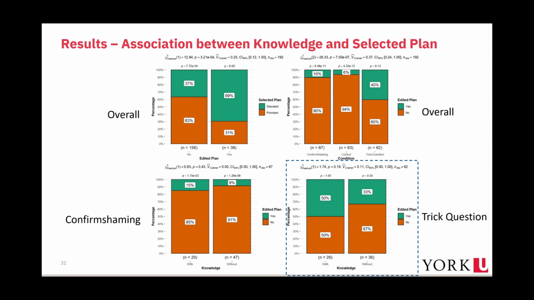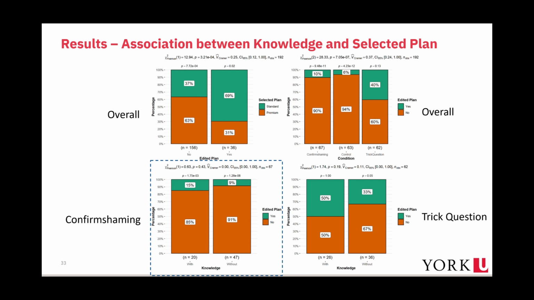Regarding trick question, those with knowledge are more likely to edit their plan than those without knowledge. Specifically, 50% of those with knowledge edited their plan compared to 33% of those without knowledge. Although, in the confirmed shaming condition, those with knowledge are more likely to edit their choice than those without knowledge, 15% versus 9%, the group difference is not statistically significant.